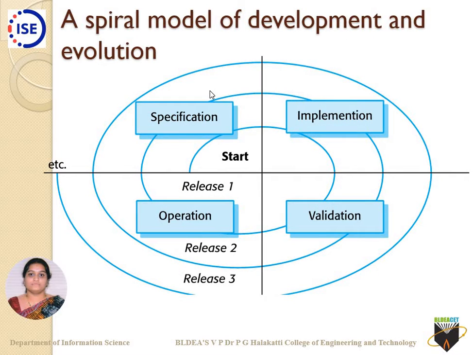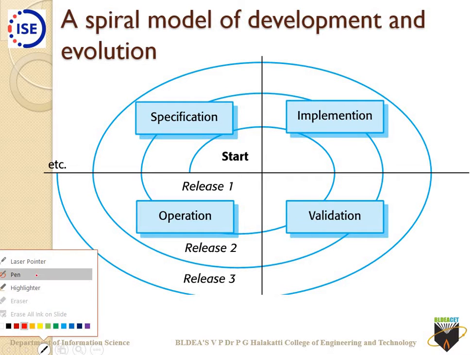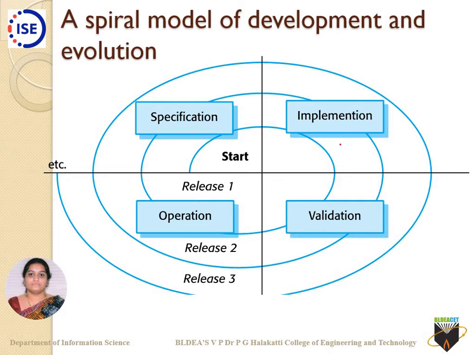If I want to speak about the evolution process as a spiral model of development and evolution, it goes accordingly, starting with the initial stages. It comes across with your specification, then you implement it, and then you validate it.